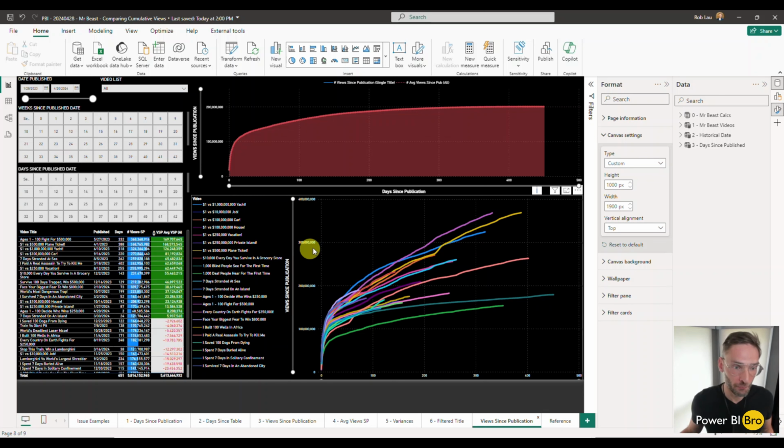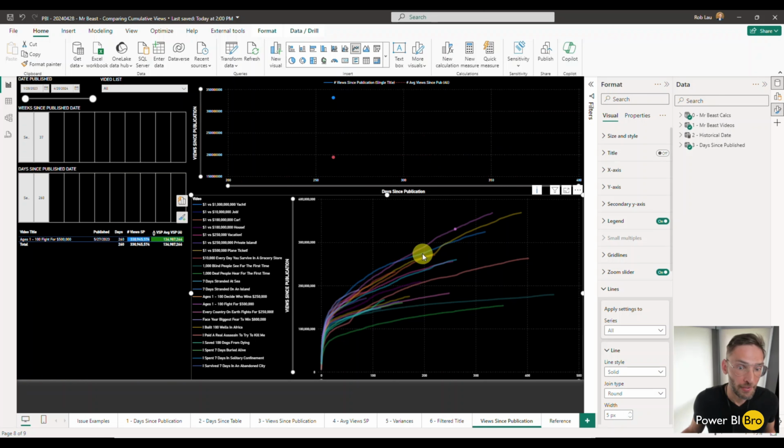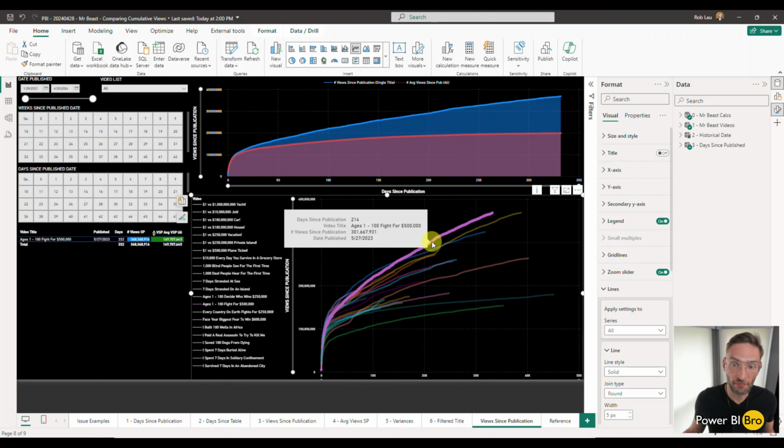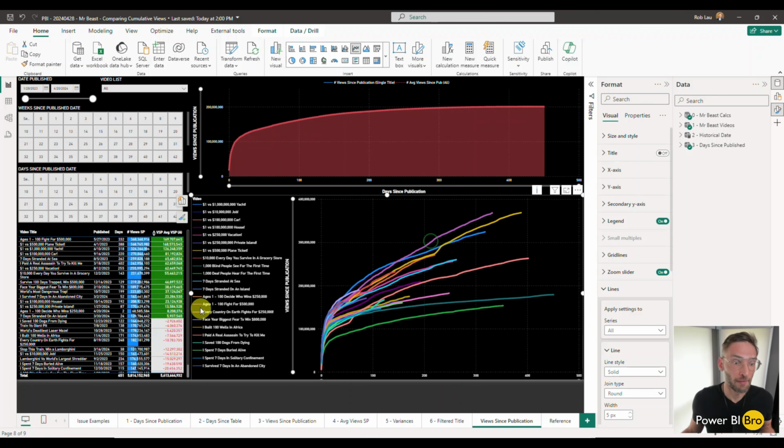On the right-hand side, now we can see every video essentially is centralized, or pushed to start at day 0. And then we can go through this and see, okay, what's this video right here? Boom. It's this one. It's at the top, ages, right there. Bam, you can hover over it. You can see date published. Okay, so far of his videos, that video is ranking the top. But let's compare more. Let's get into some more of the data here.